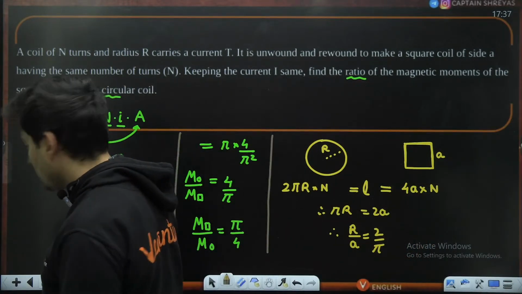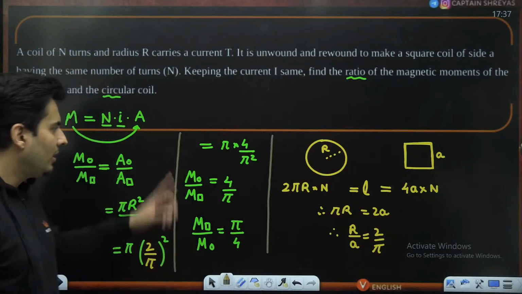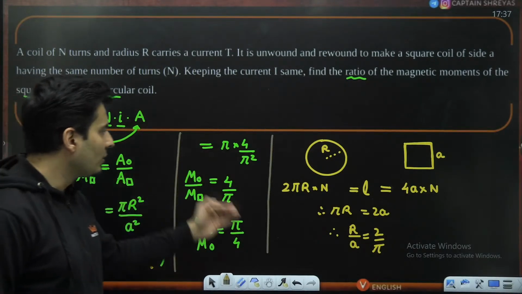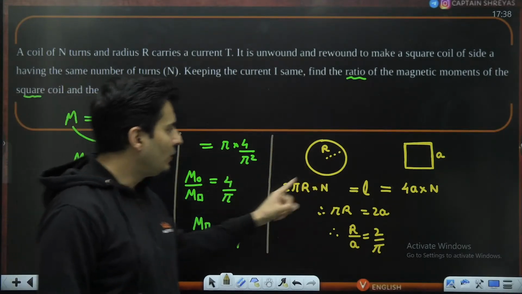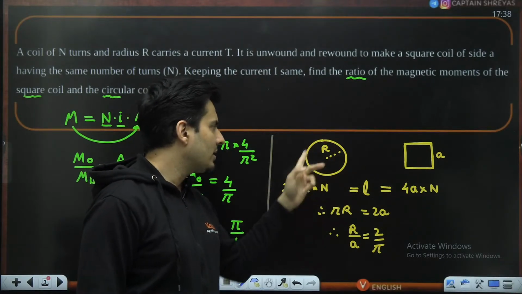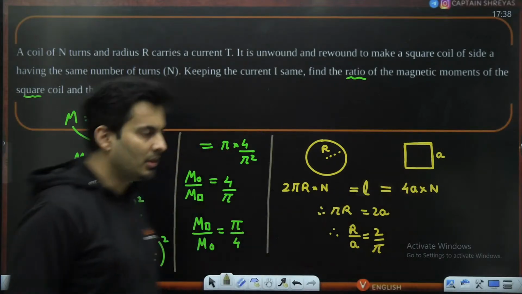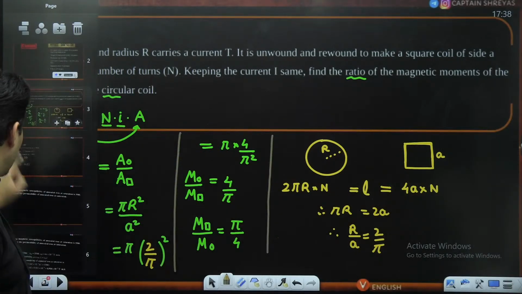So just the NIA formula, but area can be found only if you know the side length or the radius. To find the side length, the perimeter has to be the same. So the circumference into turns will be the perimeter multiplied by n number of turns. That's the logic for this.